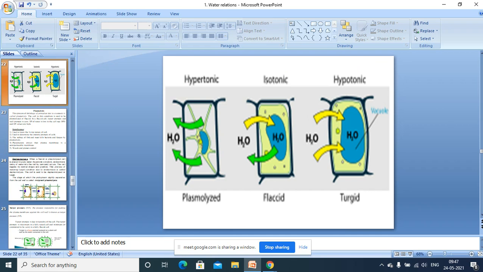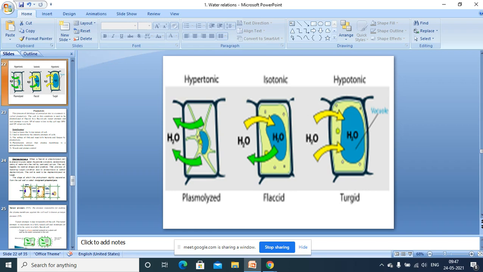And this is the cytoplasm, the yellow colored, bounded by the cell membrane. And outer to the cell membrane, we can see the cell wall. Always remember, the cell membrane is elastic, flexible, but the cell wall is rigid and hard, which cannot stretch. The cell membrane can stretch under pressure, but the cell wall cannot.